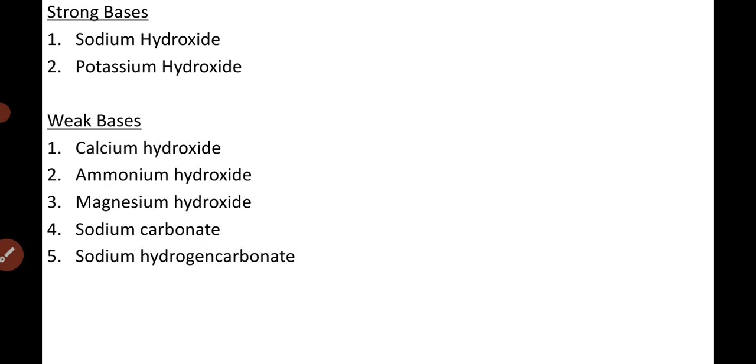So now you know that some acids and bases can be harmful, and some are not. Some are strong and some are weak, and the weak ones we can consume.